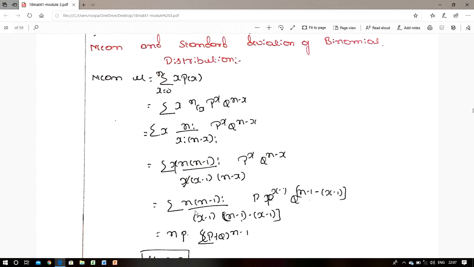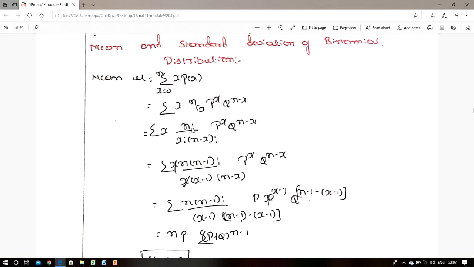Now we need to eliminate this x value, so we expand x factorial. x factorial can be written as x into x minus 1 factorial. For example, 4 factorial can be written as 4 into 3 factorial. In the same way, x factorial is x into x minus 1 factorial. Here x cancels, but x minus 1 remains, so n and the remaining terms are converted into n minus 1.